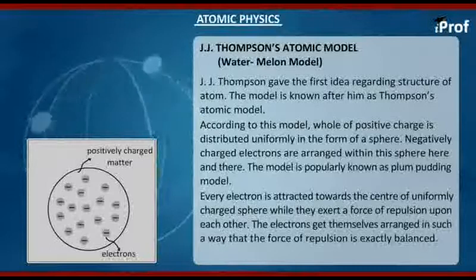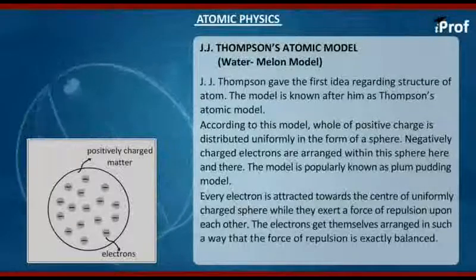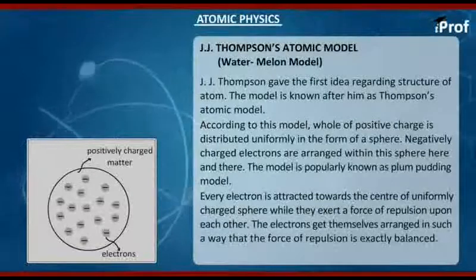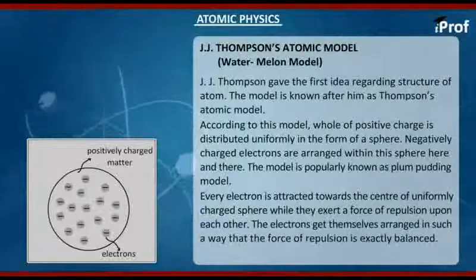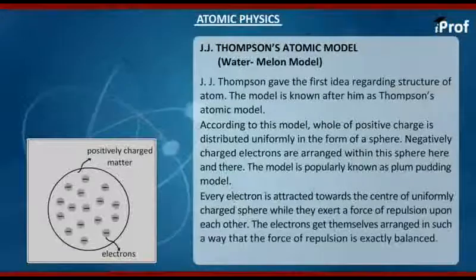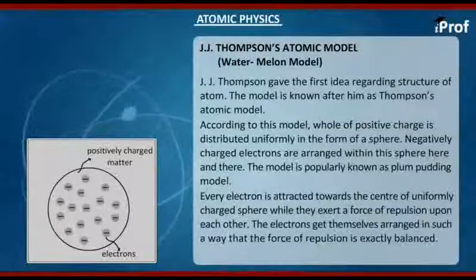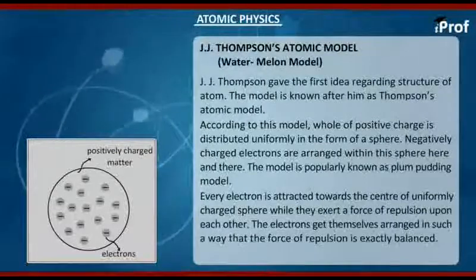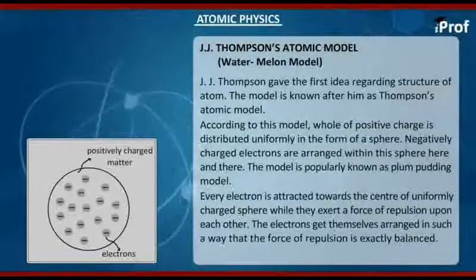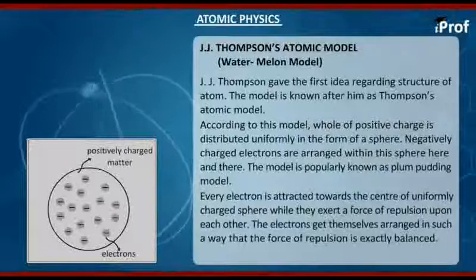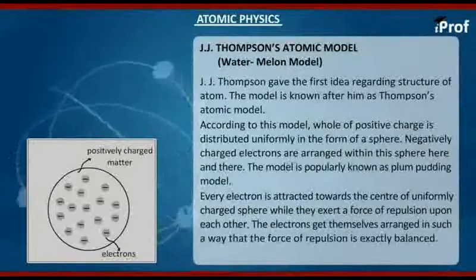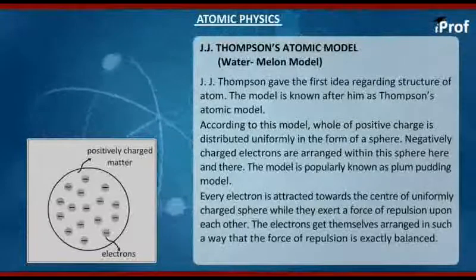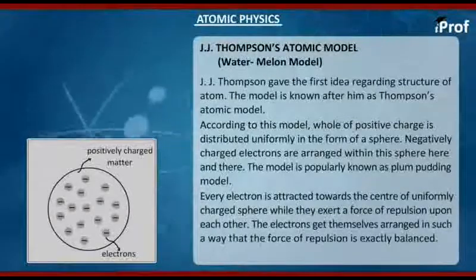alpha particles were taken up, and these alpha particles were scattered by thin metal foil, and it was a gold foil. A radioactive source of alpha particles, which was radon, was placed in a lead box having a narrow opening as shown in the figure. This source emits alpha particles in all possible directions. However, only a narrow beam of alpha particles emerged from the lead box, the rest being absorbed by the lead box.